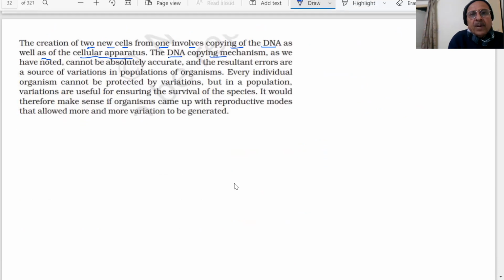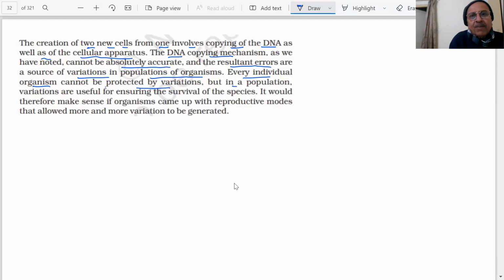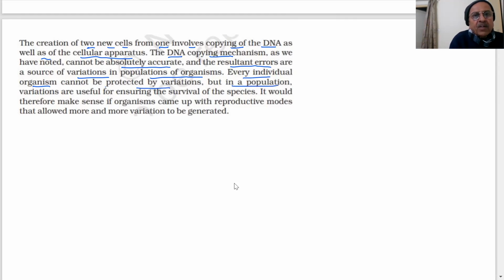The DNA copying mechanism, as we have noted, cannot be absolutely accurate, and the resultant errors are a source of variation in the population of organisms. Every individual cannot be protected by variations, but in a population, variations are useful for ensuring the survival of the species. It would therefore make sense if organisms come up with reproductive modes that allowed more and more variations to be generated.